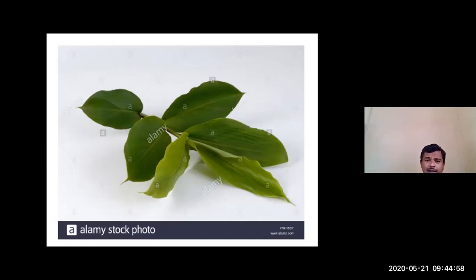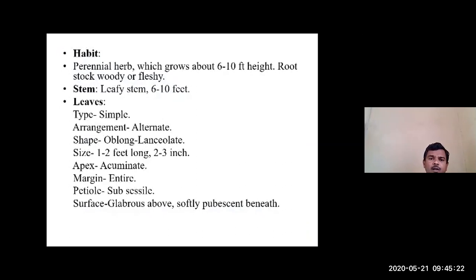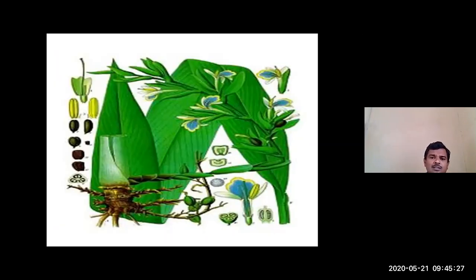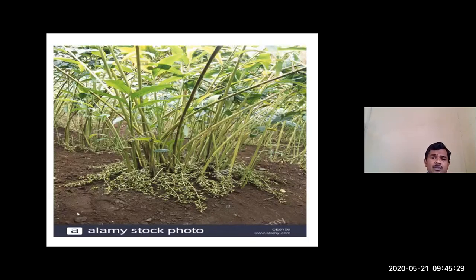Oblong lanceolate in size, and you can also observe the apex is gradually tapering into a tail-like structure, that is, you can say acuminate apex. So the type of leaf is simple, the arrangement is alternate, and the shape of the lamina is oblong lanceolate. In the starting slide itself, you have observed that. Please go through the starting slide. So this is the Swarupa.